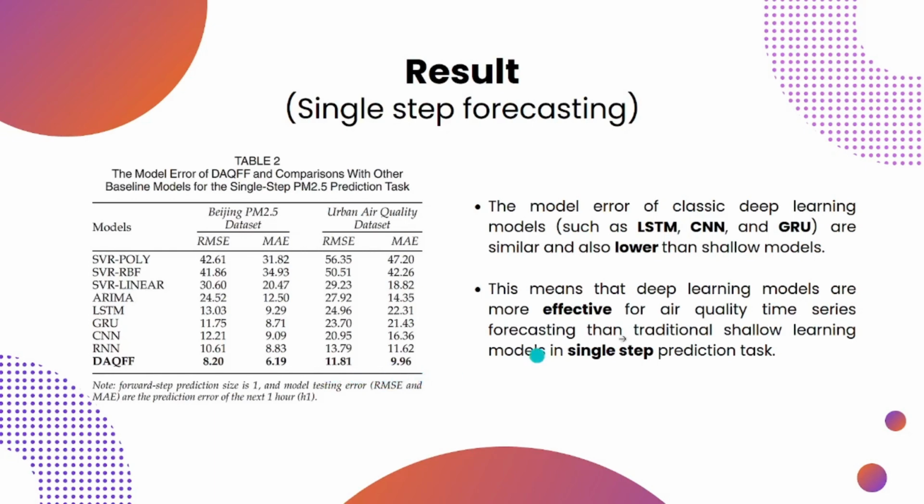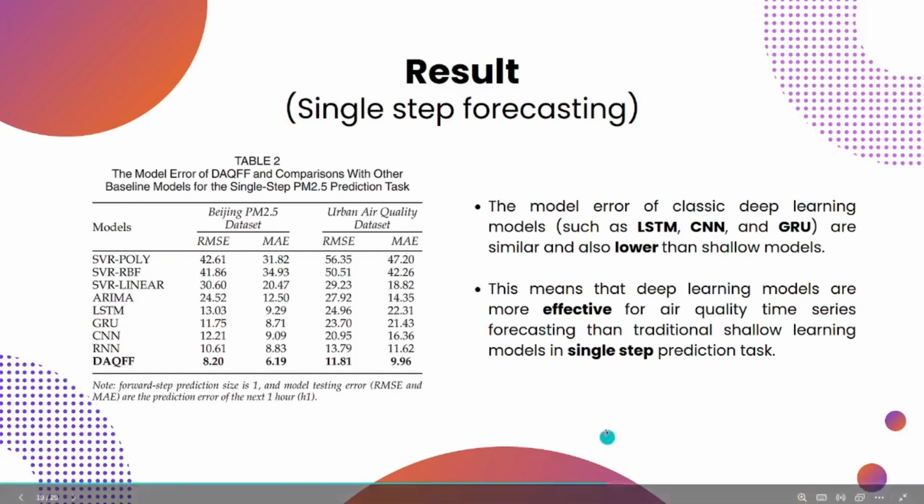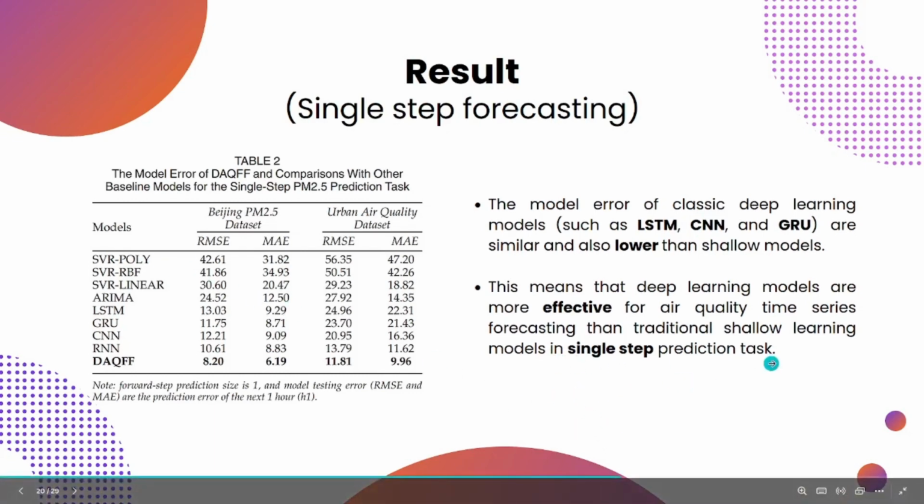We can see that the deep learning models like LSTM, GRU, and CNN have much lower RMSE and maximum absolute error compared to the shallow machine learning models like SVR with kernel, polynomial, linear, or RBF. This means that deep learning models are more effective for air quality time series forecasting in single step forecasting than the shallow machine learning models.